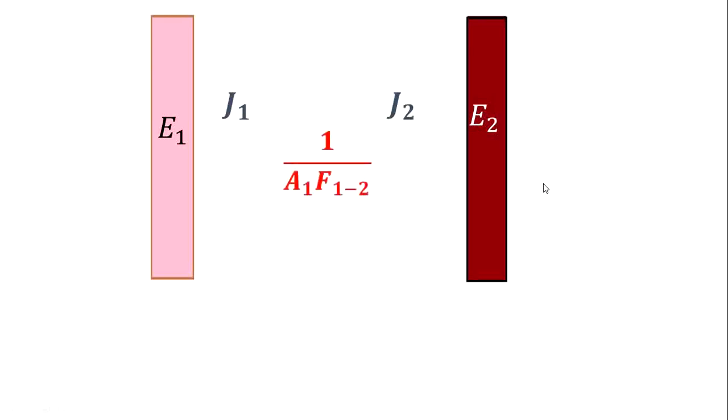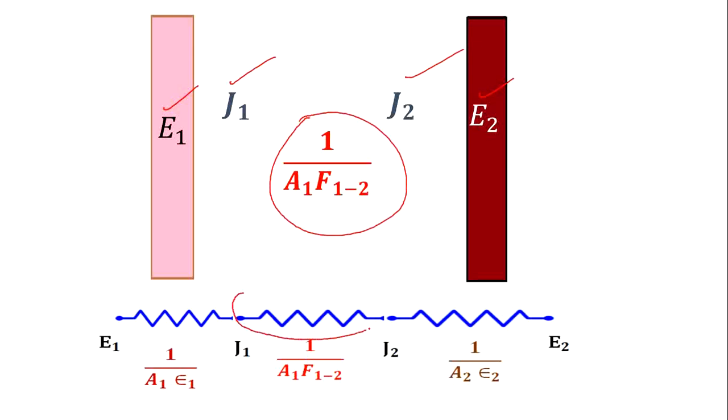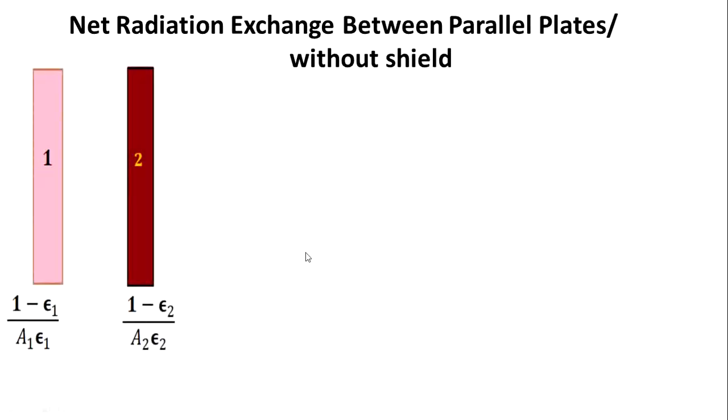See, this is the animation that I am showing you guys. Go slowly. This is emissive power, radiosity, and then space resistance. This is the space resistance. Net radiation between two parallel plates without shield. Shield means a thermal shield. I will explain to you.